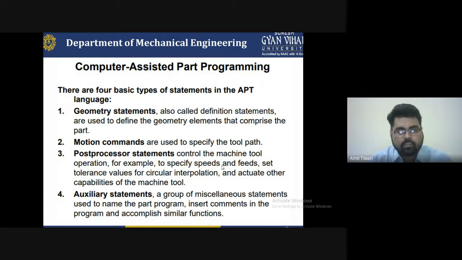The geometry statement, also called the defining statement, is used to define the geometry elements that comprise the part. Motion commands are used to specify the tool path. Post processor statements control the machine tool operation, for example, to specify the speed and the feed, set the tolerance value for the circular interpolation and activate other capabilities of the machine tool. Fourth is the auxiliary statement, a group of miscellaneous statements used to name the part program, insert comments in the program and accomplish similar functions.